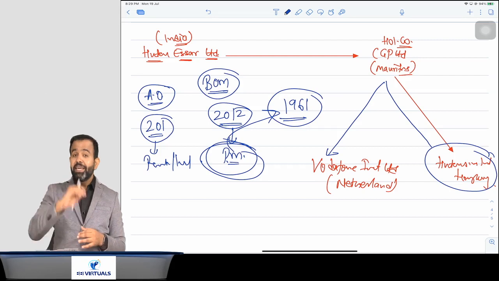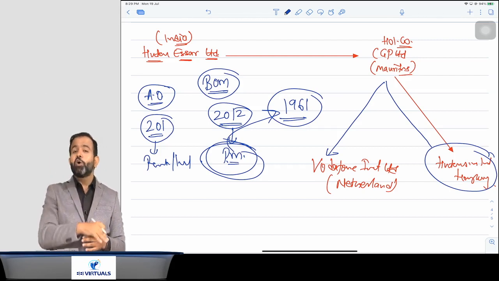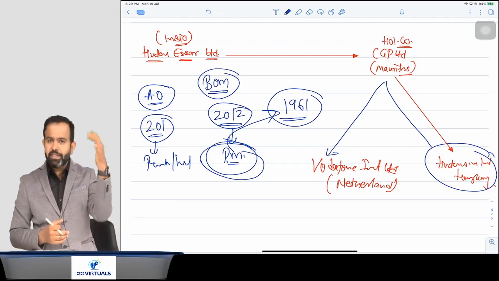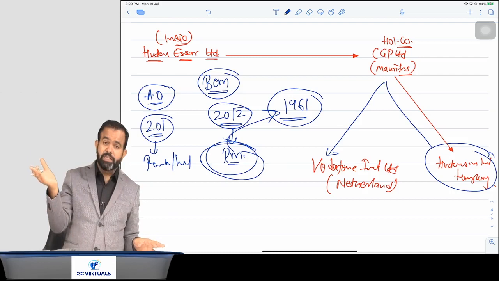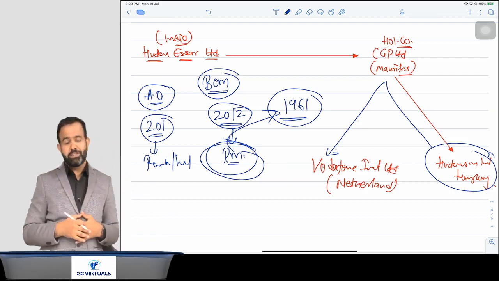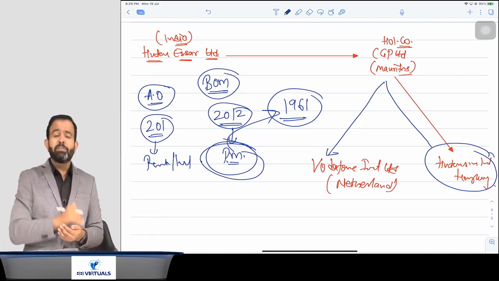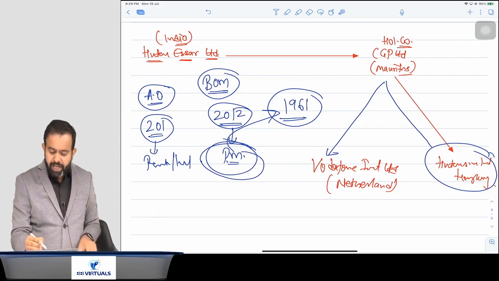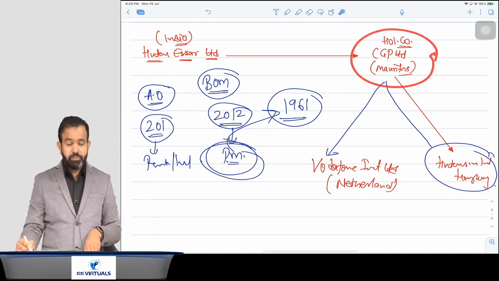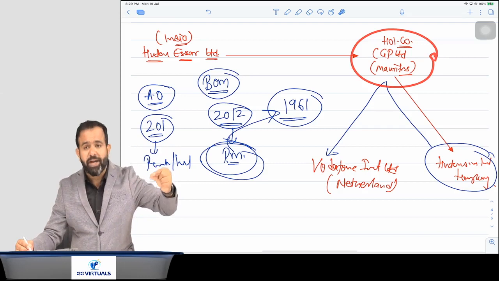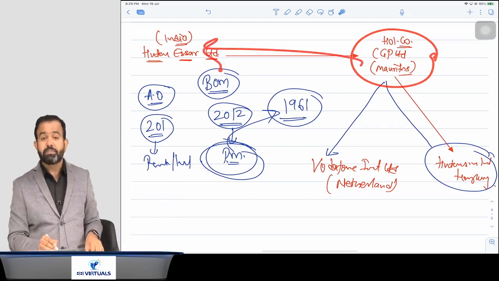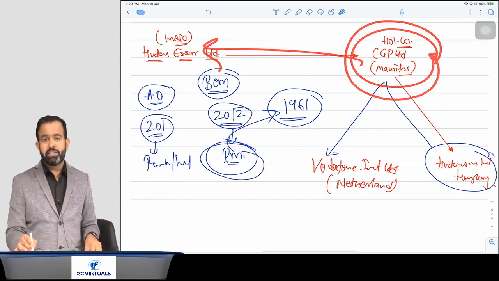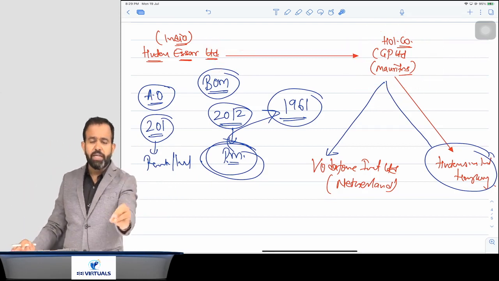He introduced one explanation in Section 9, which deals with income deemed to accrue or arise in India. In that explanation he mentioned that if any foreign company derives its share value from an Indian asset, then that foreign company share will be deemed to be located in India.